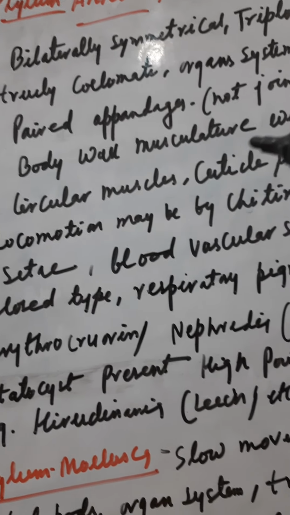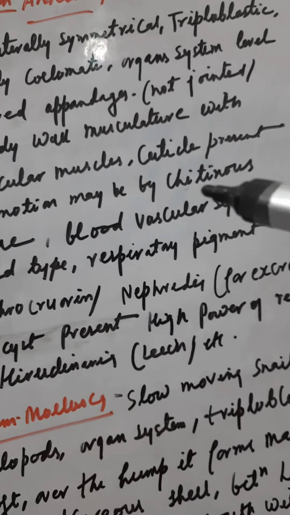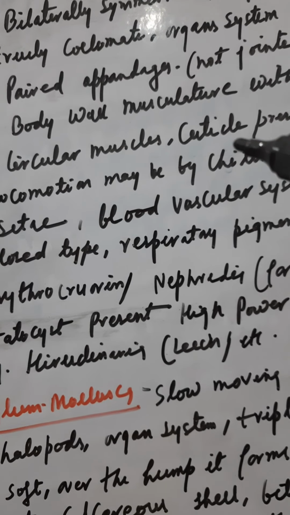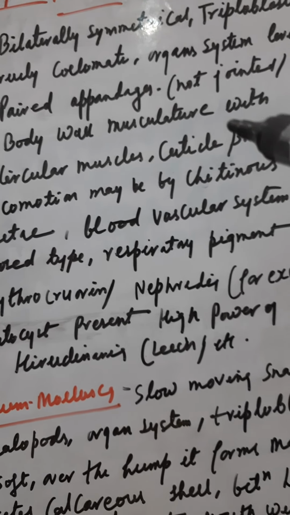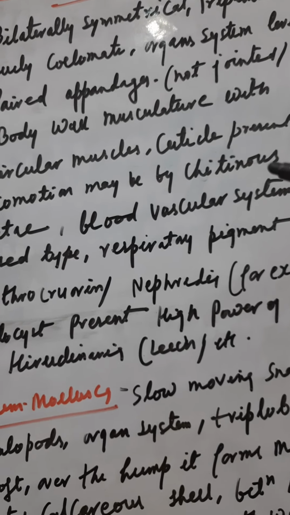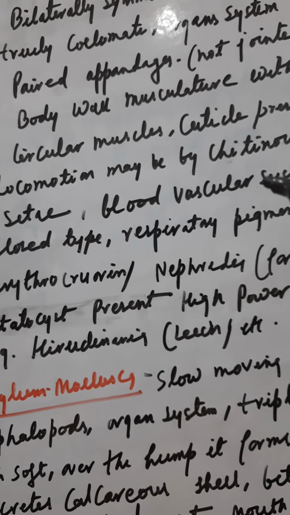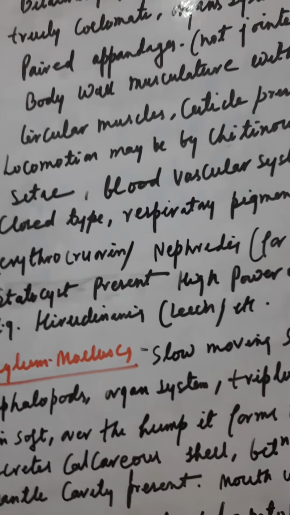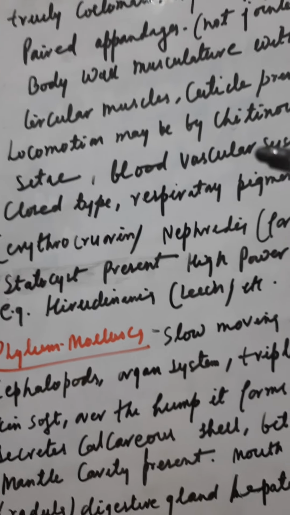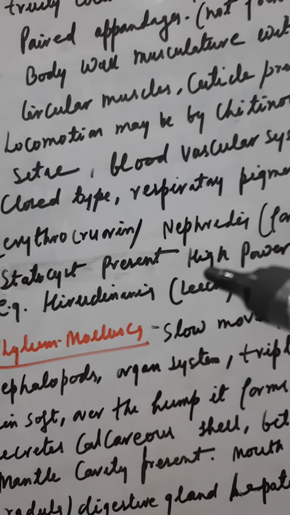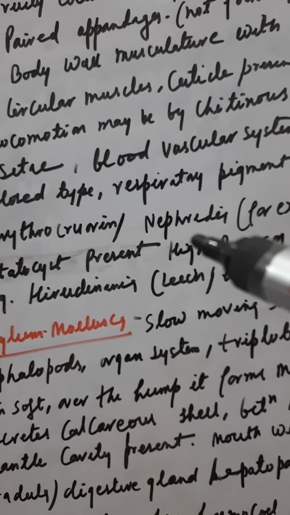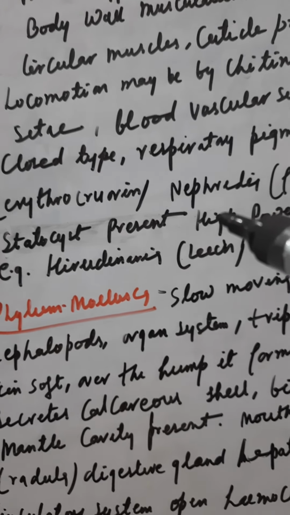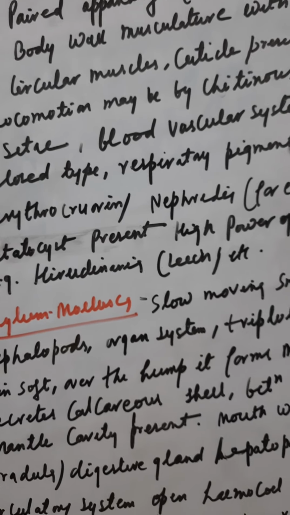Then body wall musculature will be there with the circular muscles. Cuticle is present, that is why their skin is very slippery. Then next one is locomotion, maybe with the chitinous setae. There is the chitinous structure in your book. In the diagram it is mentioned. Then blood vascular system is of closed type, that is, blood is confined into closed channels. Then arteries and venous system.